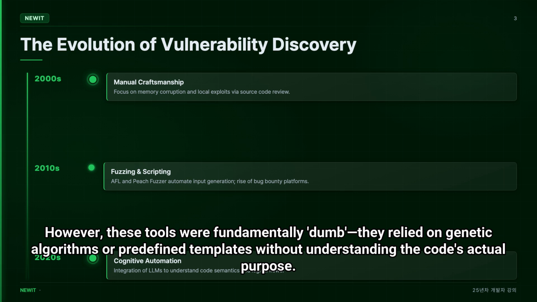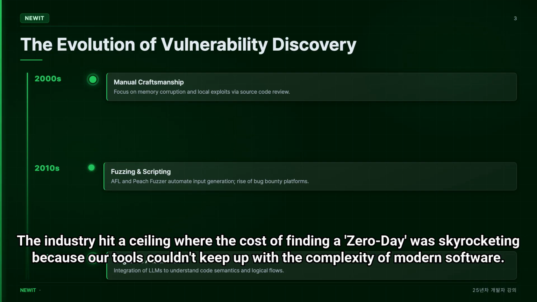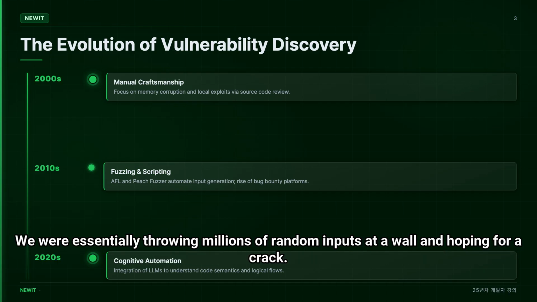However, these tools were fundamentally dumb. They relied on genetic algorithms or predefined templates without understanding the code's actual purpose. As systems migrated to microservices and complex cloud-native architectures, the sheer scale of modern codebases rendered manual review impossible and traditional fuzzing highly inefficient. The industry hit a ceiling where the cost of finding a zero-day was skyrocketing because our tools couldn't keep up with the complexity of modern software. We were essentially throwing millions of random inputs at a wall and hoping for a crack.